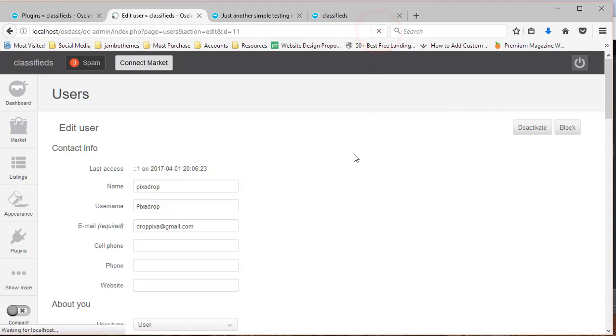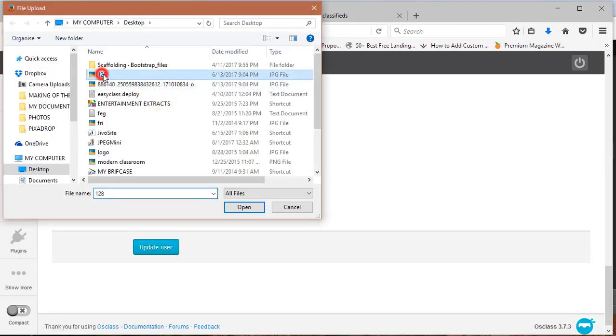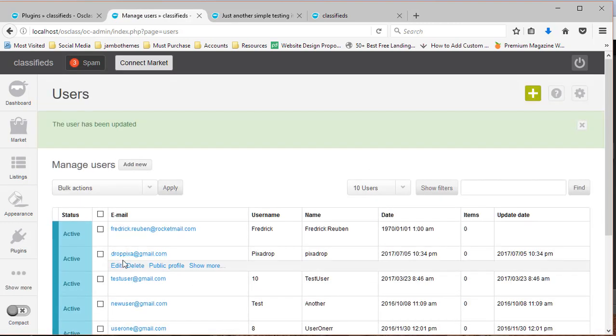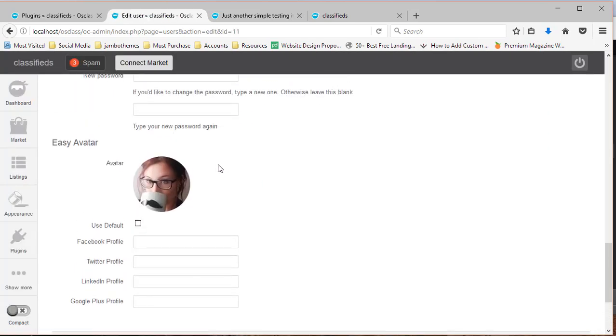So when I reload this page and try to upload an avatar for this user, click update user, then you realize now our plugin has been able to upload an avatar for this user, and every other setting is working fine.